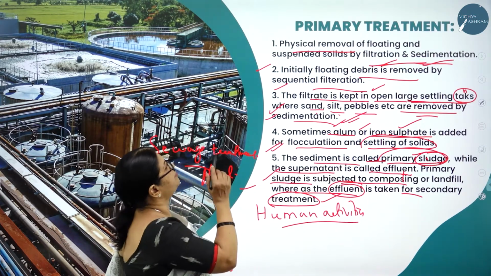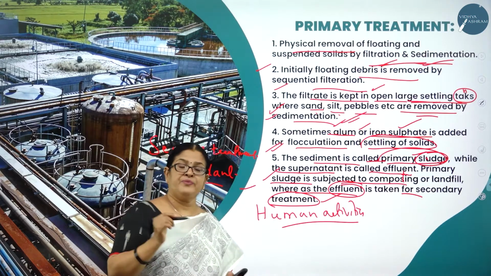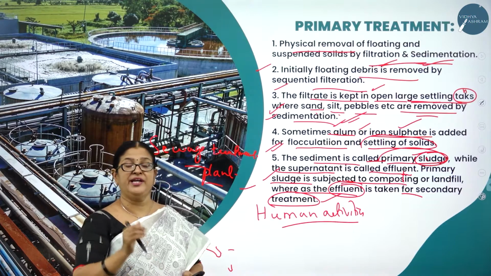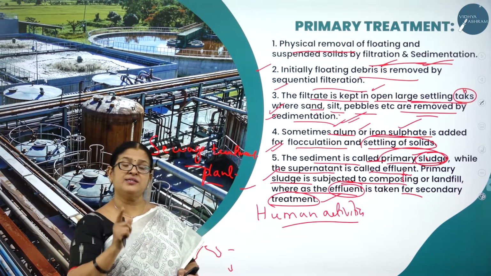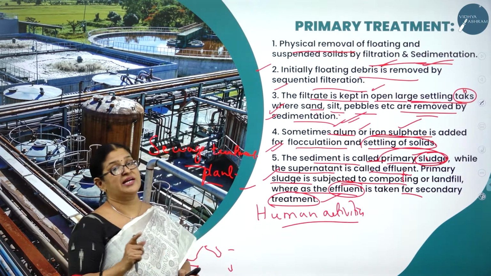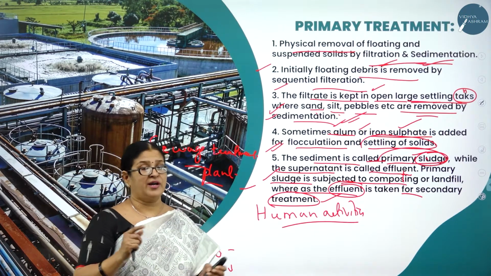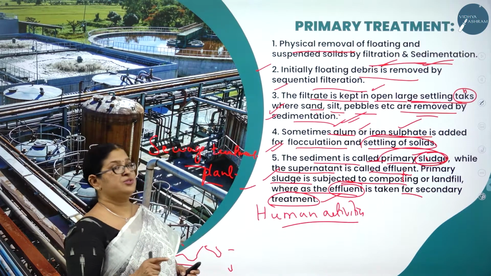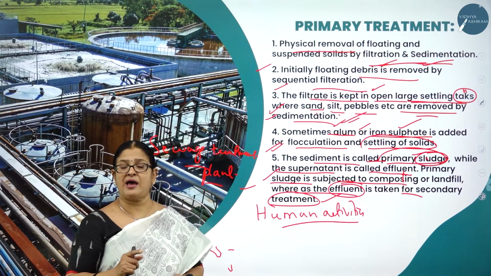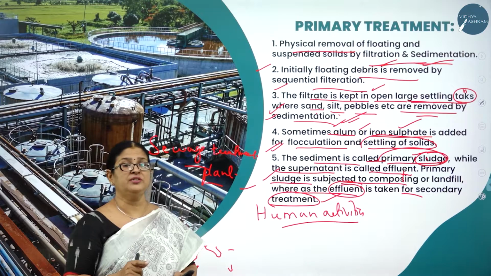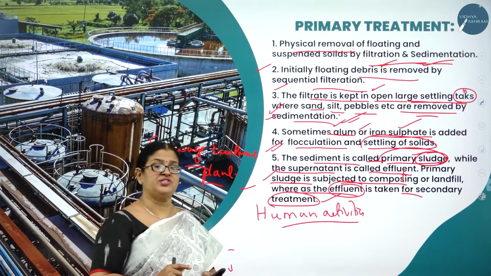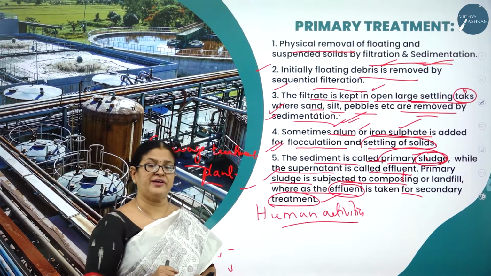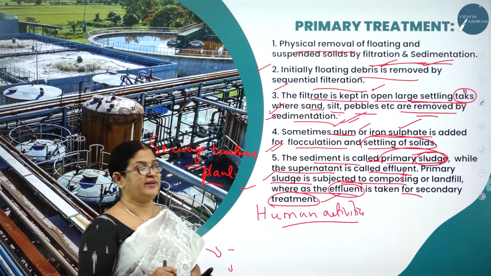What is the first very important step? As I said, before letting off the sewage into the habitat, it needs to be treated in the sewage treatment plants, as it contains more of human organic matter like human excreta, even the domestic waste, etc. So before it is let off into the natural habitat and causes more pollution, it needs to be treated in the sewage treatment plants. So what are the two very important steps? One is called the primary treatment and the second one is called the secondary treatment.